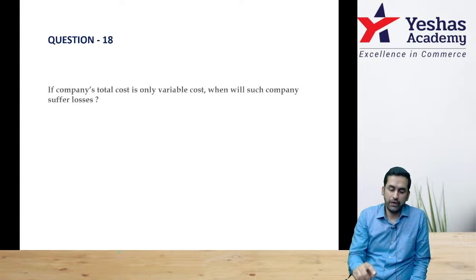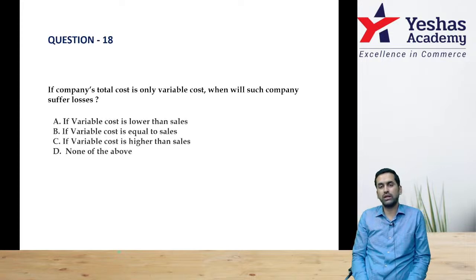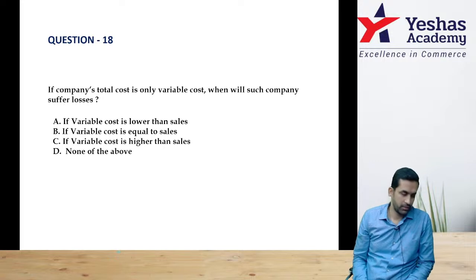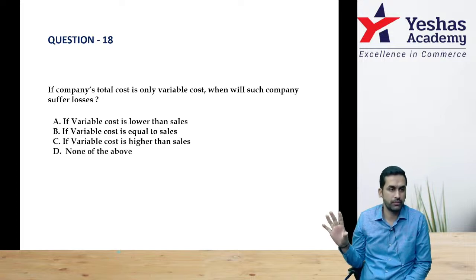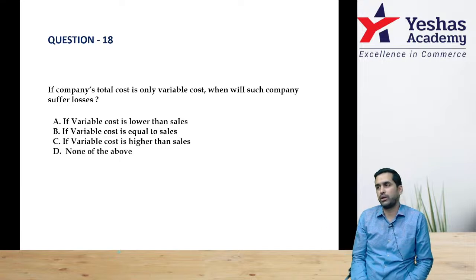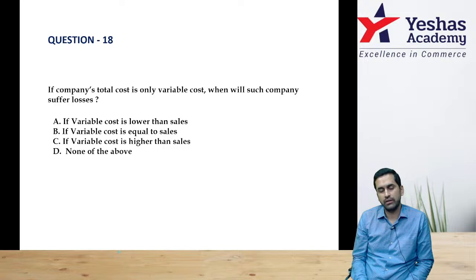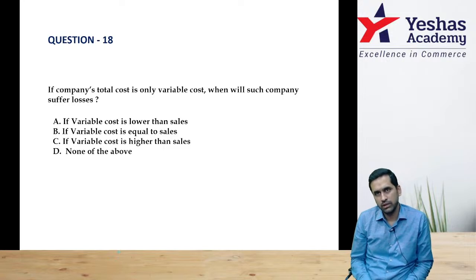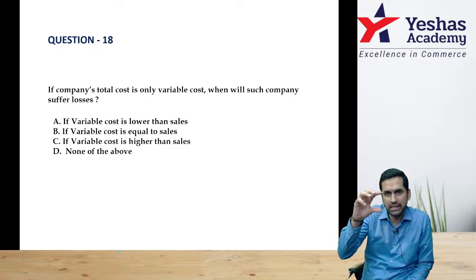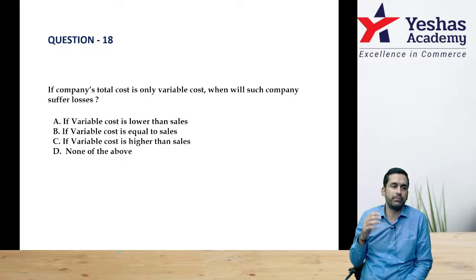Let's move on. One more question. If a company's total cost is only variable cost, what does it mean? They have zero fixed cost. When will such a company suffer losses? Now understand, entire expenditure is only variable expenditure. How will you make a loss? Sir, only when sales is below variable cost.